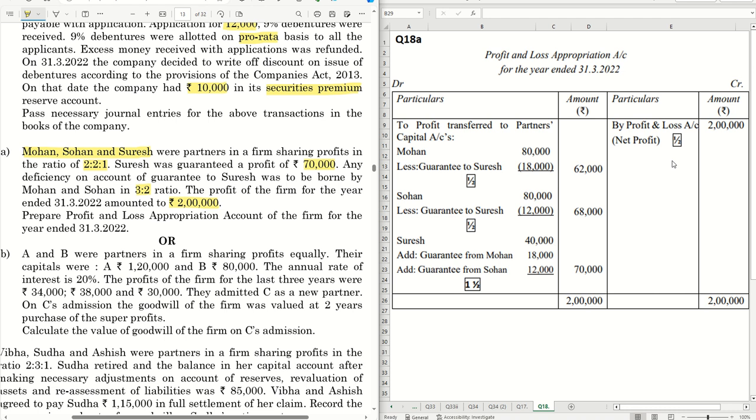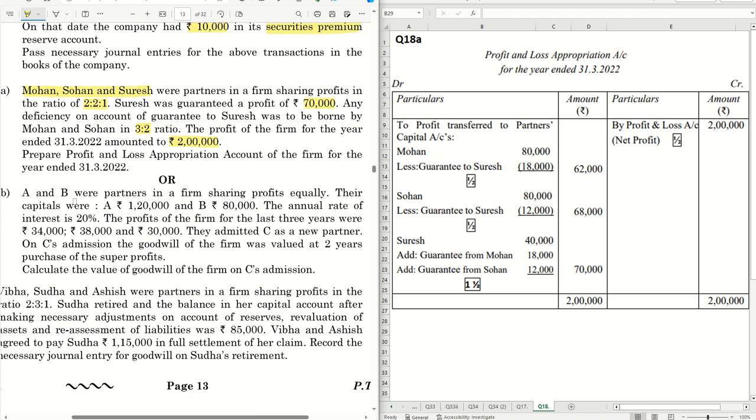So if you see the marks distribution, half mark for the P&L account, half mark for deficiency borne by Mohan, half mark for deficiency borne by Sohan, and 1.5 marks for Suresh to get these contributions from Mohan and Sohan. These are very important. If you just focus on this and write all the entries, show all the calculations, you get the entire marks. These are important to be shown to get full marks.